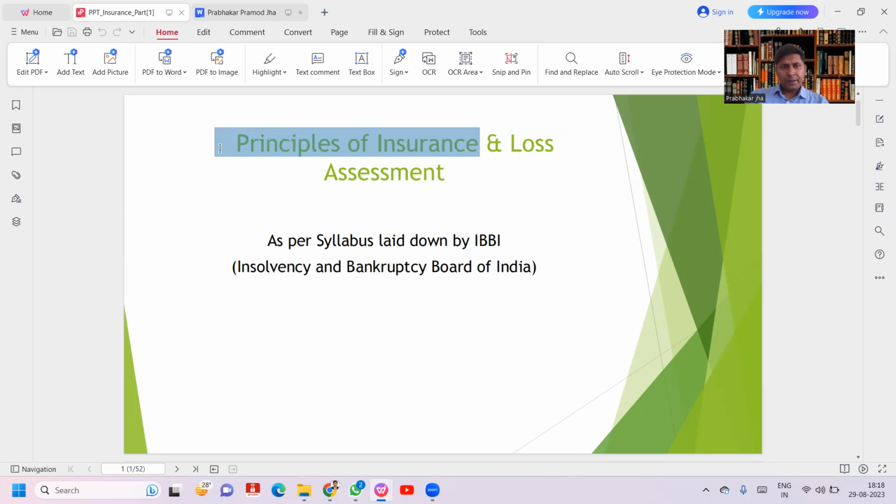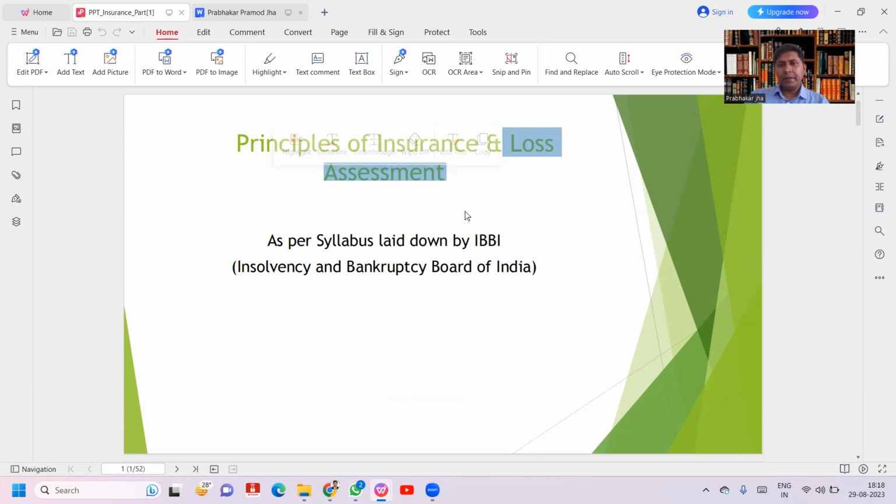So in the first part, we are going to learn what are the basic principles on which the whole insurance is working, the whole terms and conditions of insurance. If we are not going to follow these principles, then there are chances that insurance companies are going to decline the claim. And second part is the loss assessment.